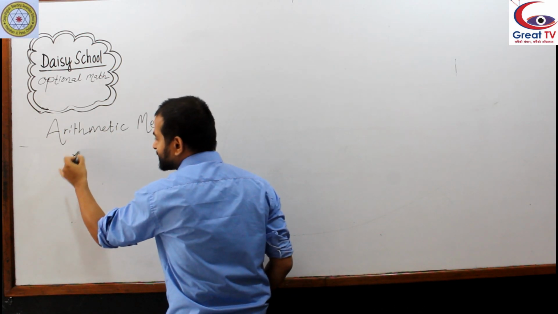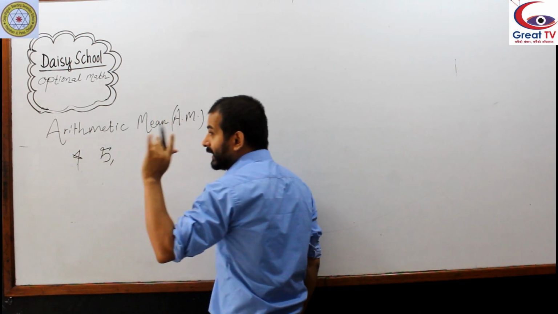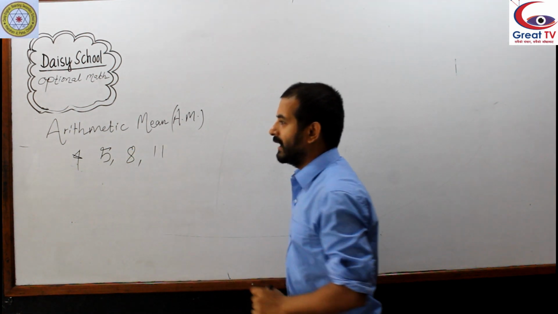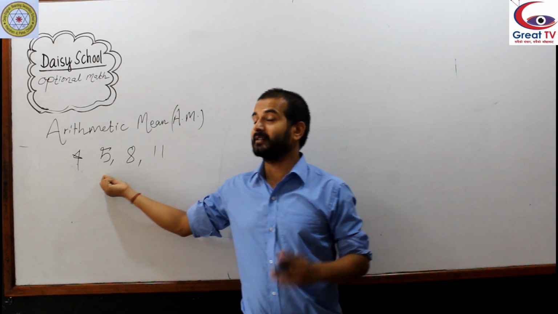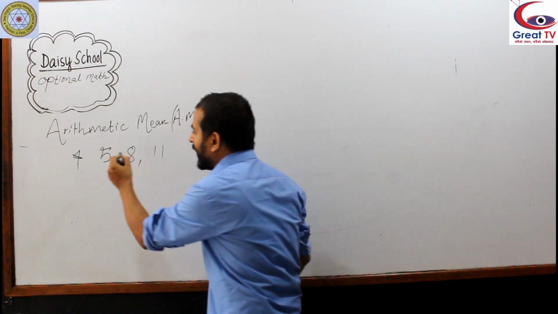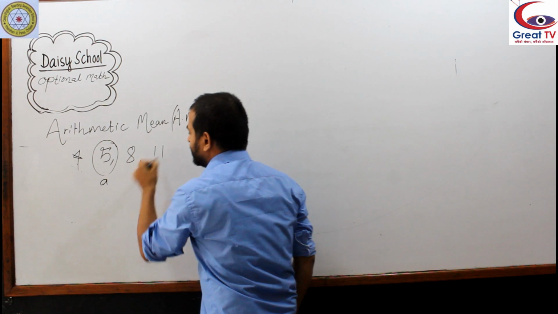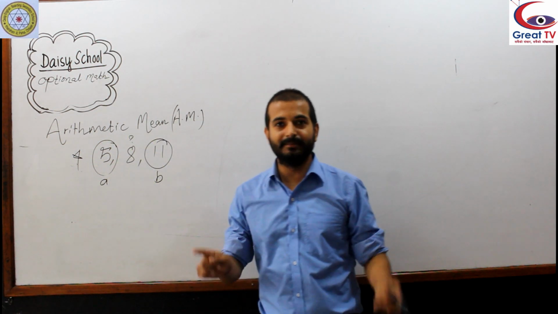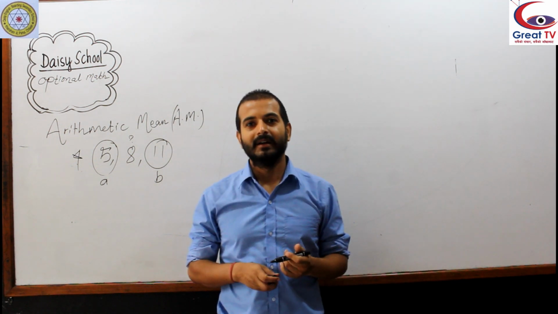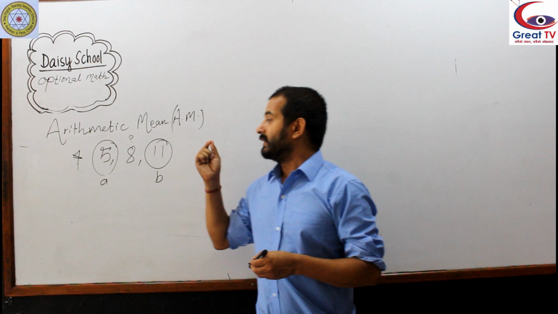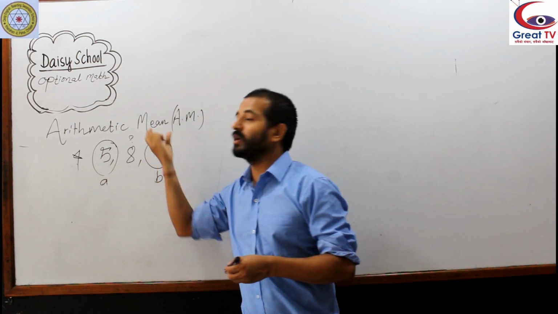A series starts with 5 with an interval of 3. Now this is an arithmetic series having only 3 terms. So 5 is the first term, 11 is the last term. Now the single term in between first and last: the terms in the arithmetic series except the first and last term are called arithmetic means.